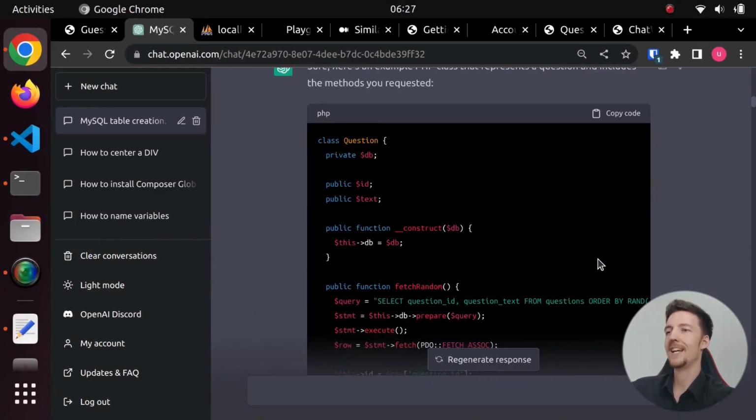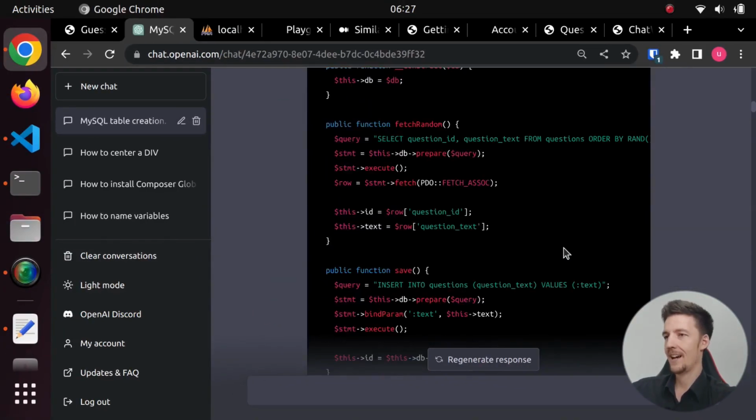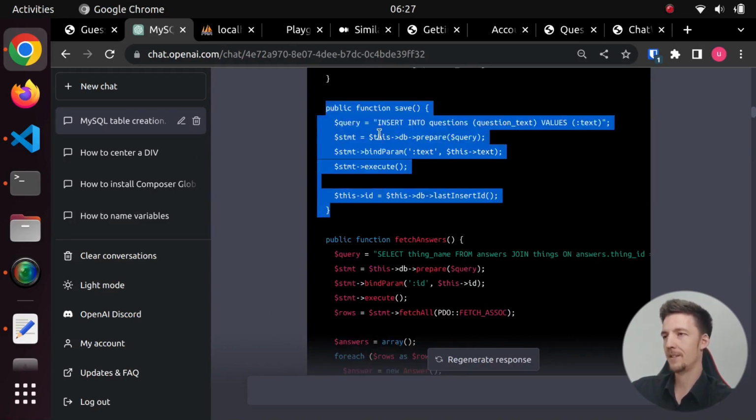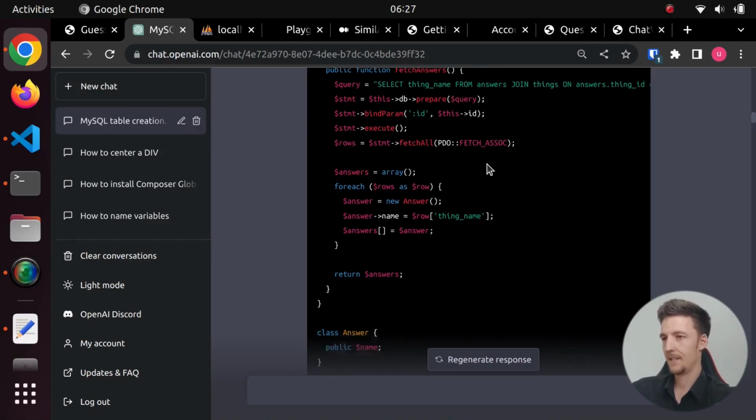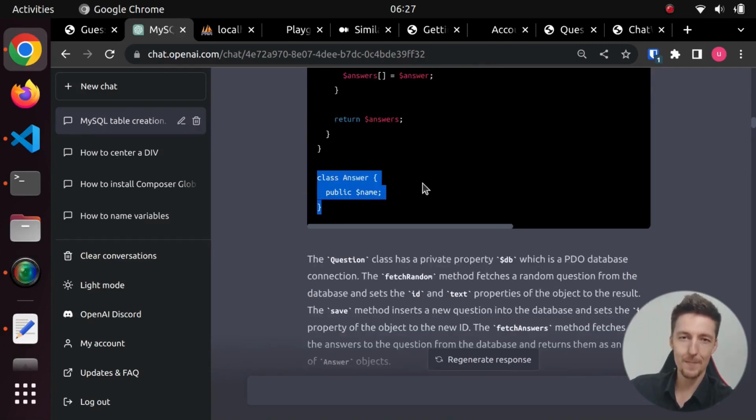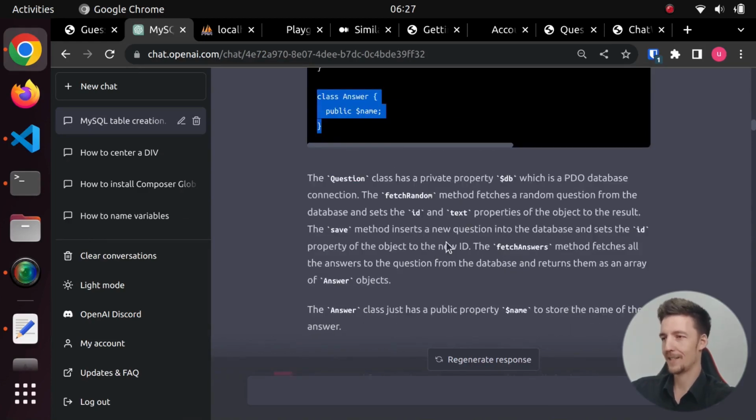And then it created this question class for me. And we have a fetch random method which fetches a random question from the database. And we have a save method that saves a question in the database. And then this fetch answers method that will fetch all the answers that are related to that question from the database. And it created this very simple answer class. And again, we got some explanation.